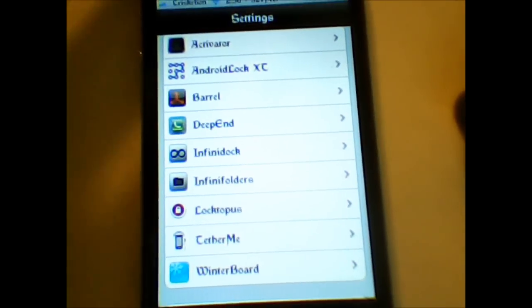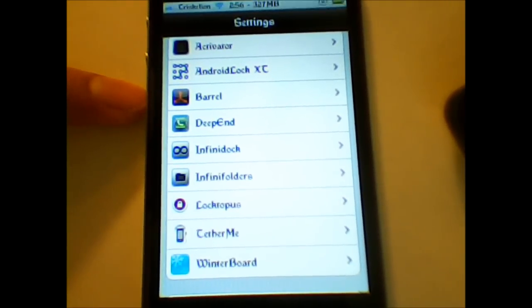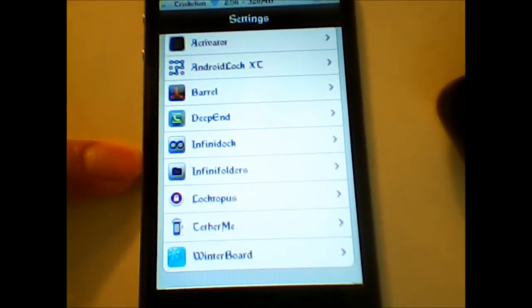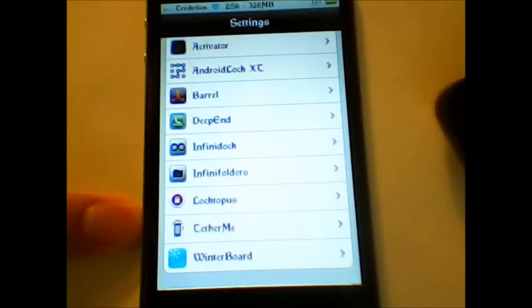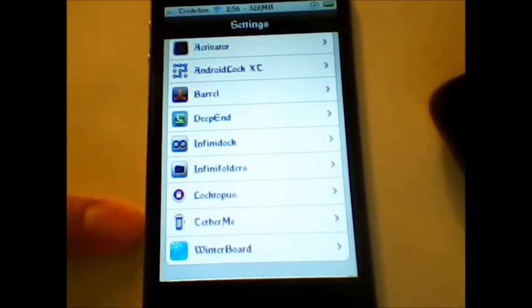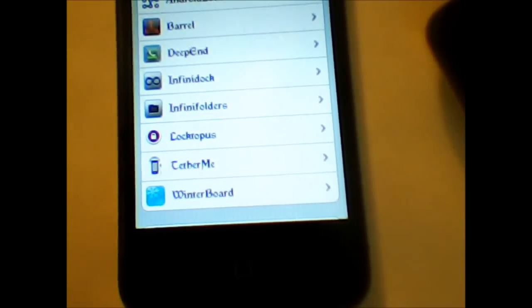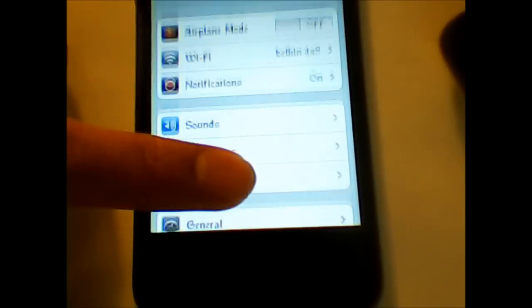That's my tweaks right there. So I got Activator, Android Lock XT, Barrel, Deep End, Infinidock, Infinifolders, Locktopus, which is very useful, TheaterMe for Straight Talk SIM cards, and Winterboard.